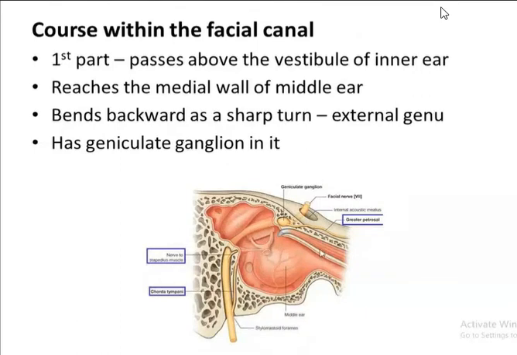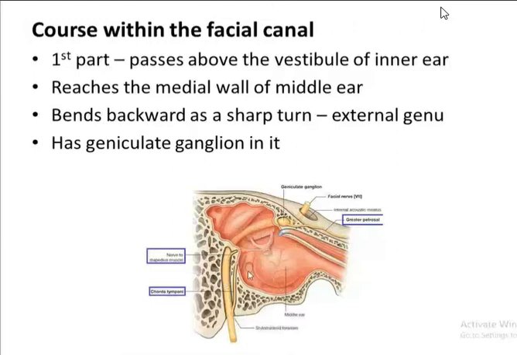Now, this is within the petrous part of the temporal bone. The petrous part of the temporal bone consists of the middle ear cavity. This is the middle ear cavity, the tympanic cavity, and medial to the middle ear cavity you have the inner ear.